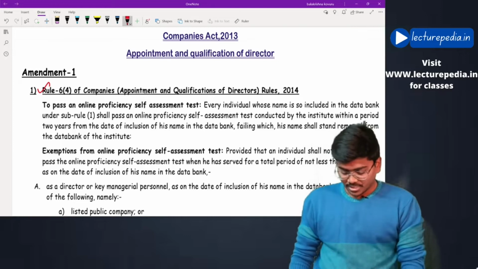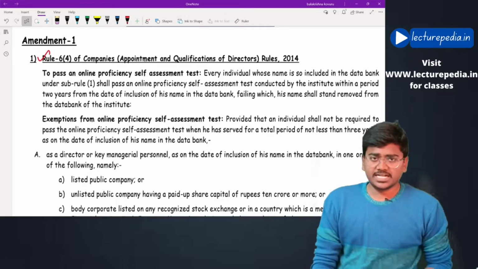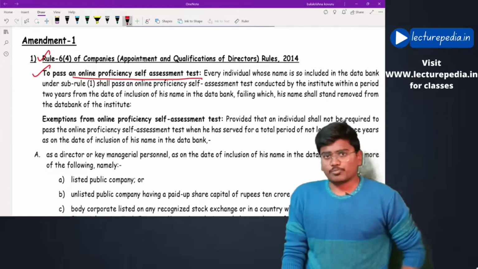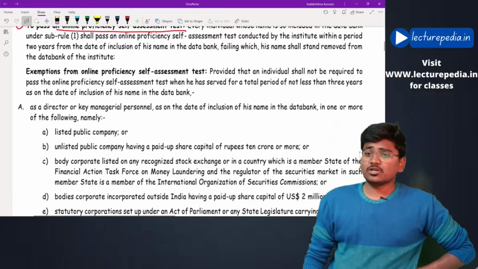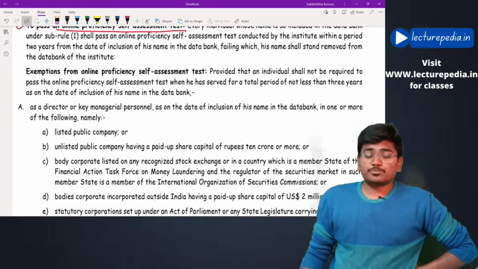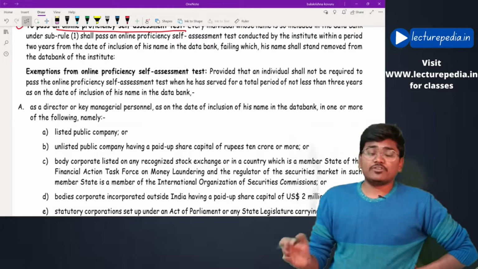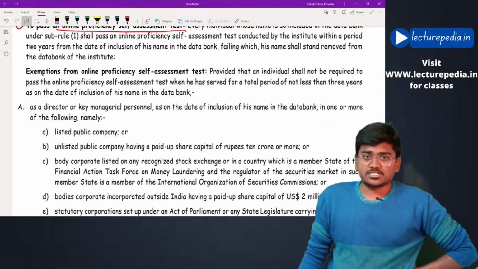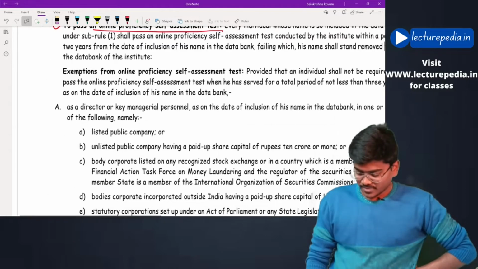Okay, we'll see. As per rule 6, to include the name in the data bank, he has to pass an online proficiency self-assessment test. Okay, this was there earlier also. Now there are certain exemptions for a few people. The names of these people can be included in the data bank even though they haven't qualified the proficiency test. That means they need not write the self-assessment test to include their name in the data bank. Who are those people?